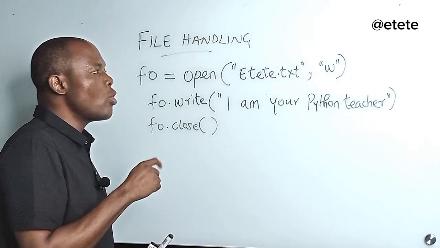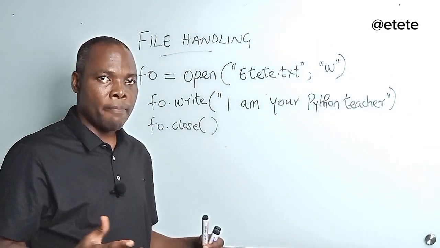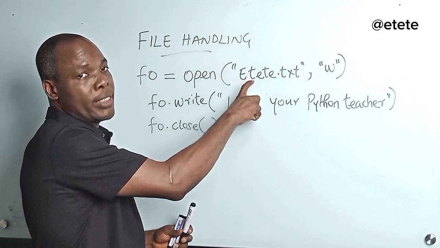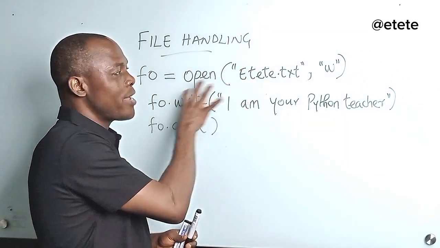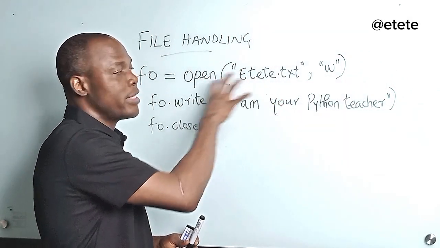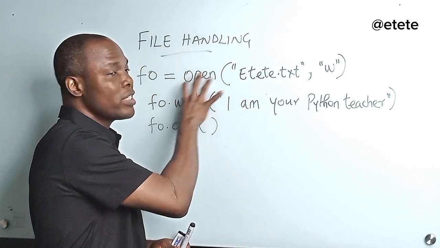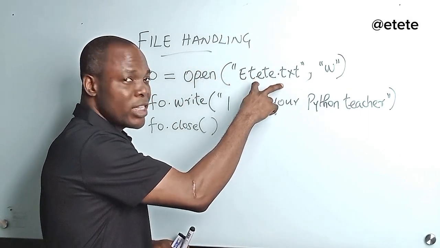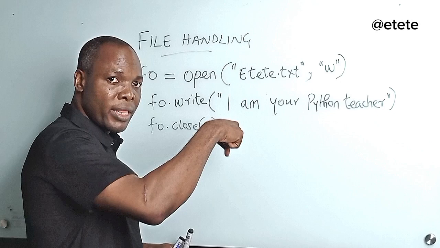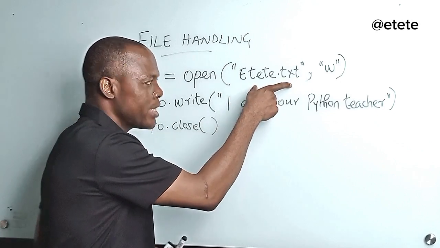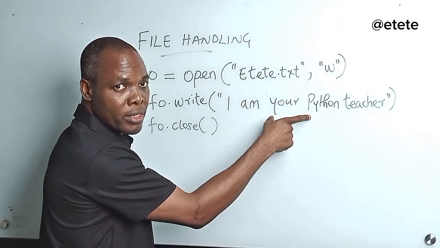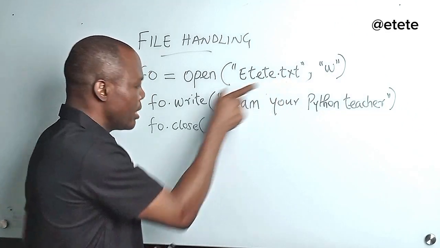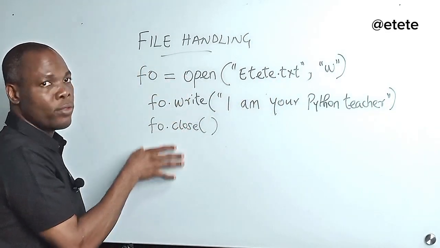So now when you open PyCharm, there's a folder, or directory, where I created this in my operating system. Once that is done, this file is going to be created in that folder, and this text will be written inside. Then I will now close the file. That is what I've done.